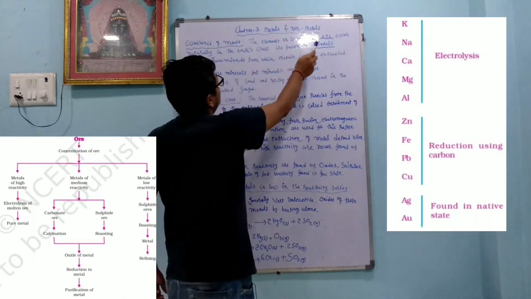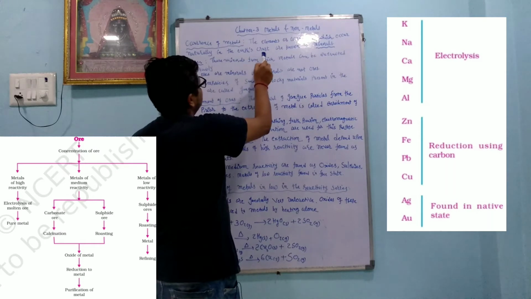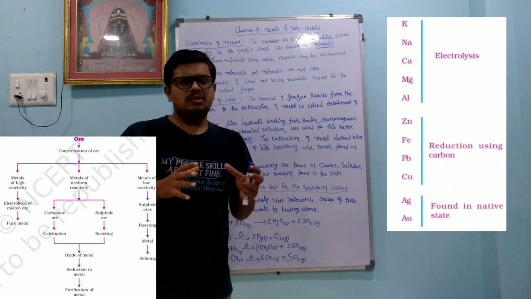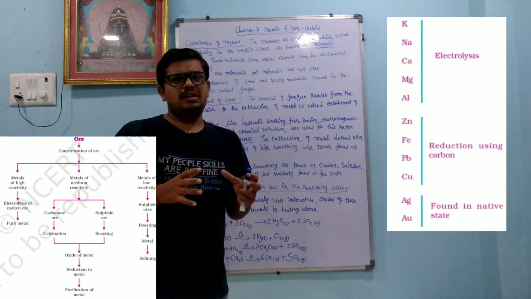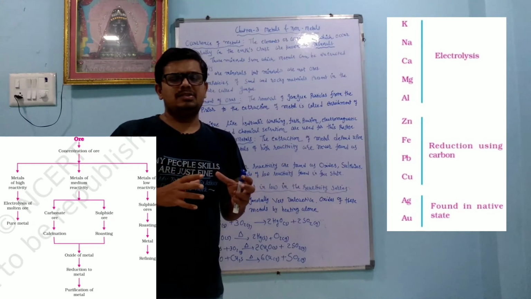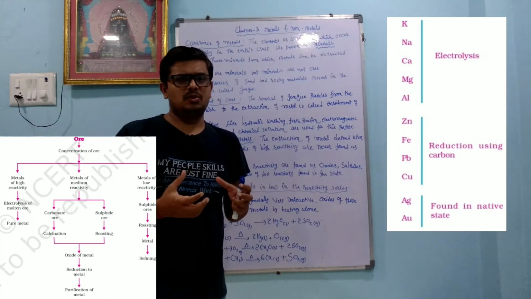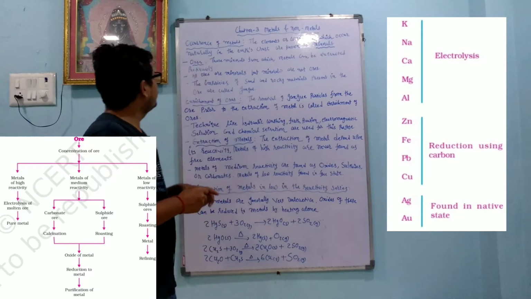The elements or compounds which occur naturally in the earth's crust are known as minerals. So minerals are those substances in which many metals or non-metals are present which have a good use, a good application. So they are called minerals.